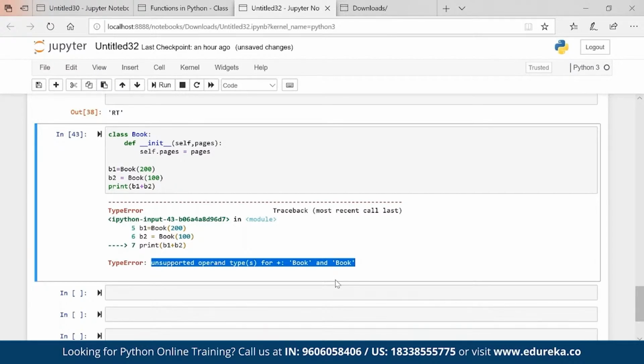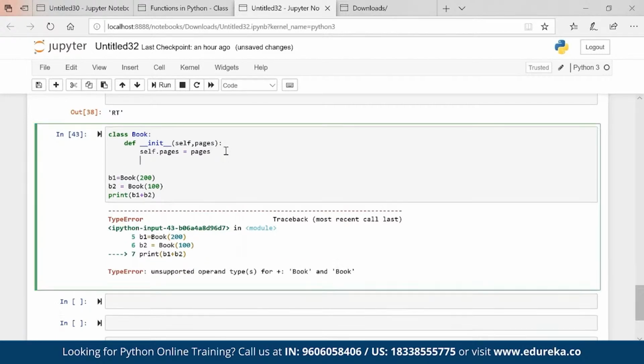There is a concept of magic methods. Operator overloading is very much possible in Python by using the magic methods. What do I want to do? I want to add two books. Two books are nothing but classes, or rather the objects created from the classes.